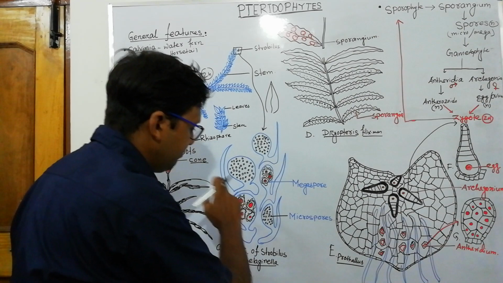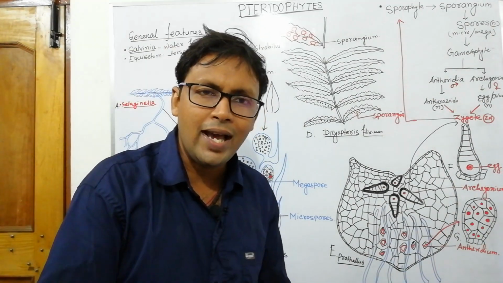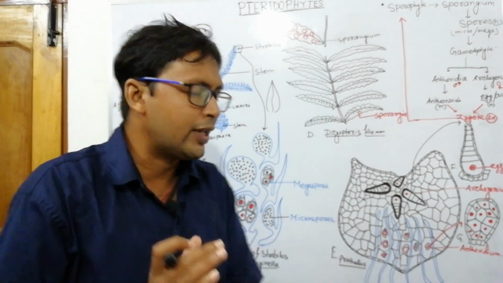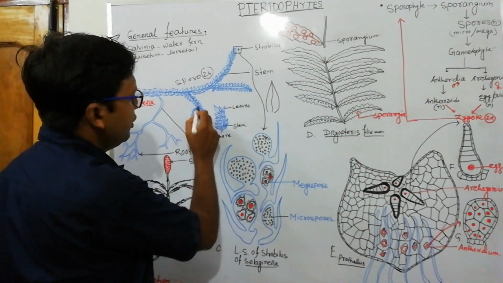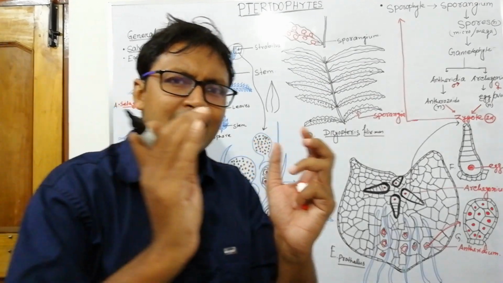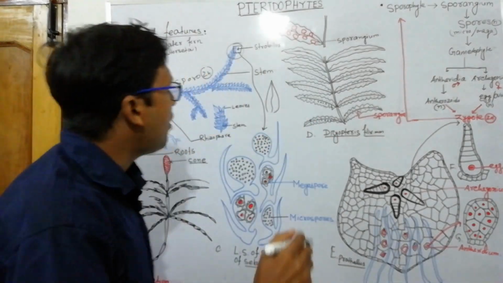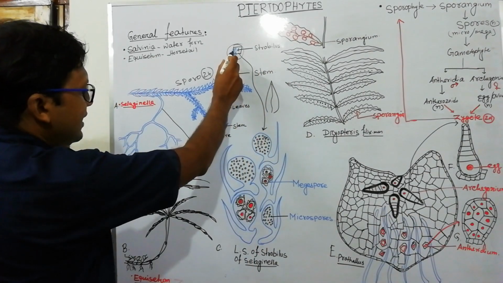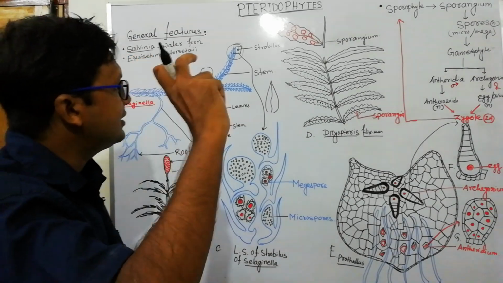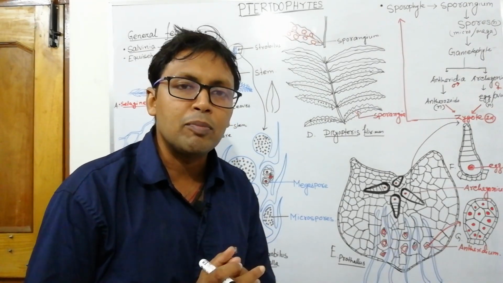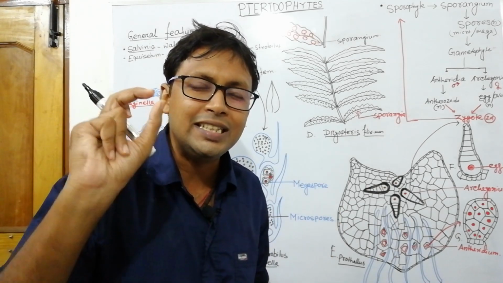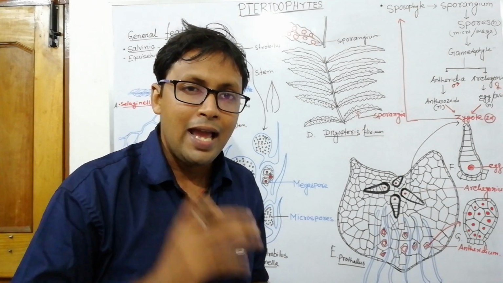And where is the sporangium present? In a sporophyll, a specialized leaf. Take a close look here: all are leaves, but these are sporophylls. These sporophylls together constitute a cone-like structure to form the strobilus, or strobili, in Selaginella and also in Equisetum. The strobili are formed by compact leaf-like structures, and these leaves are special because they contain a sporangium at their base.